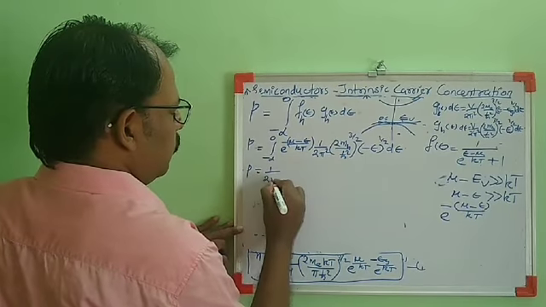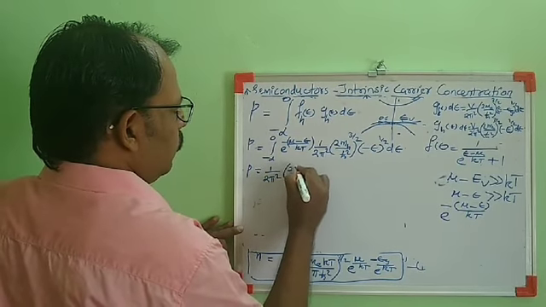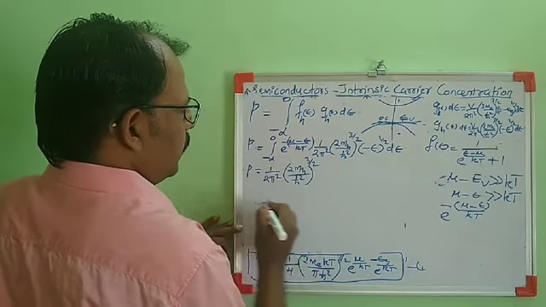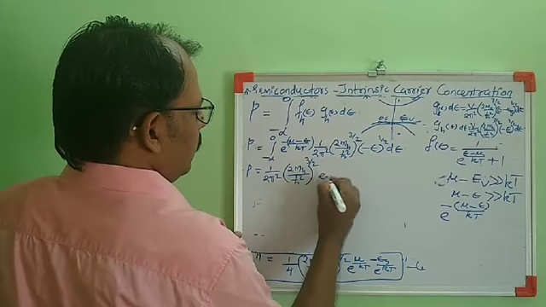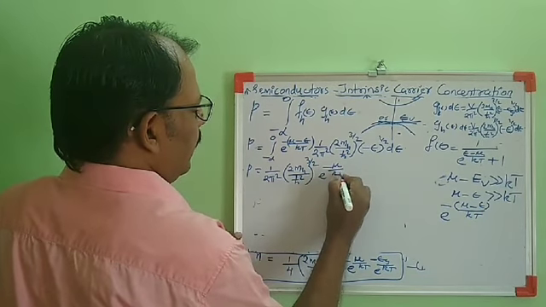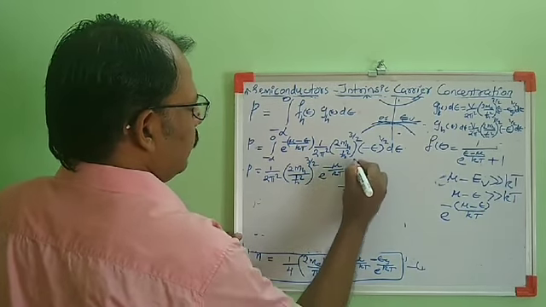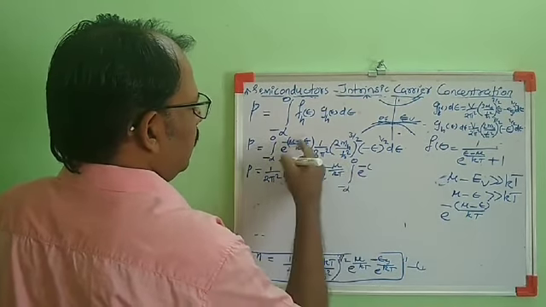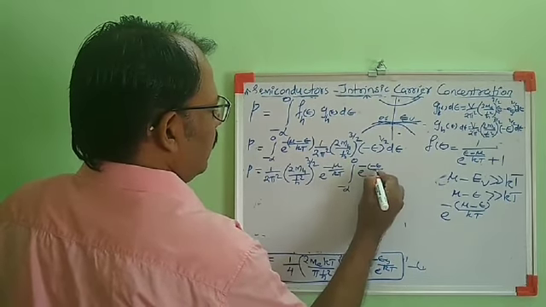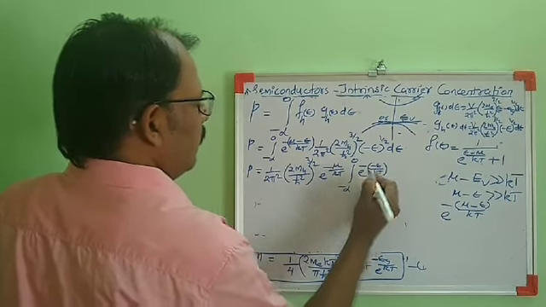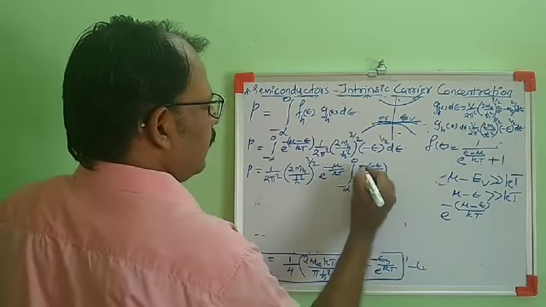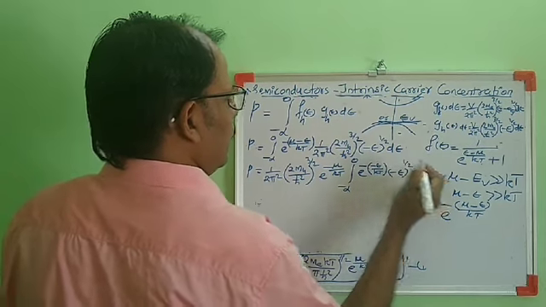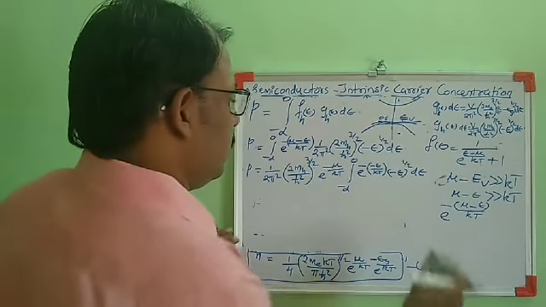Then here (1/2π)·(2m_s/ħ²) the whole raised to 3/2, e raised to minus μ/kT, then the integral from minus infinity to 0 of e raised to minus (−E/kT), then (−E) raised to 1/2 dE. For calculating this integral,